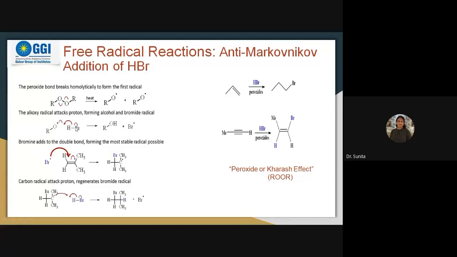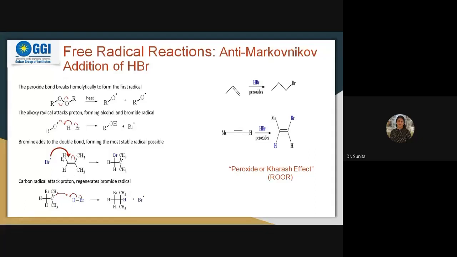This attack doesn't take place through a nucleophile or electrophile, but through the free radical mechanism. Free radicals attack this HBr and generate a radical again from HBr. Now this radical can attack the positions where there is a double bond.